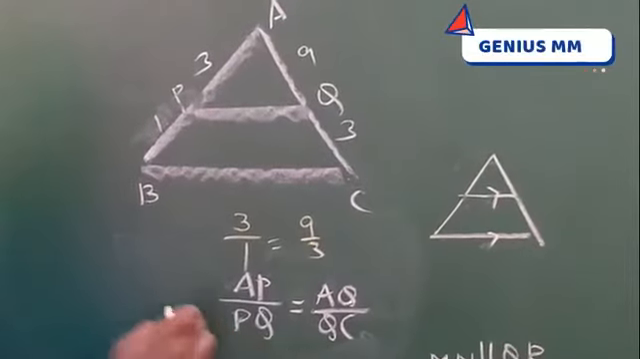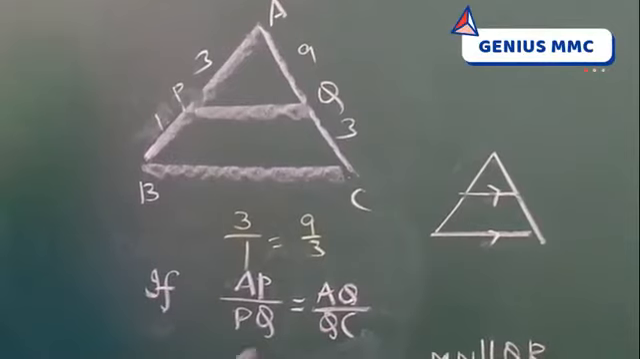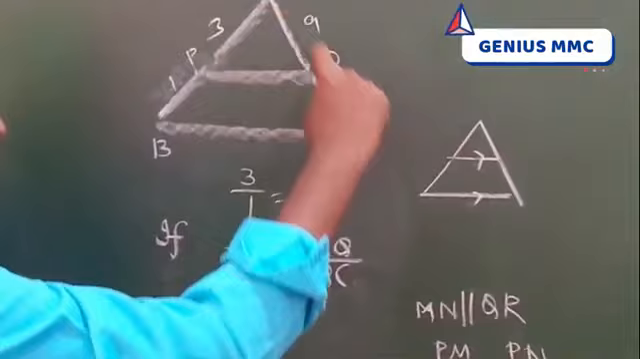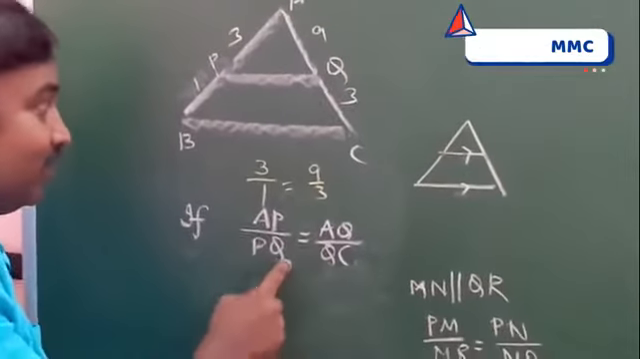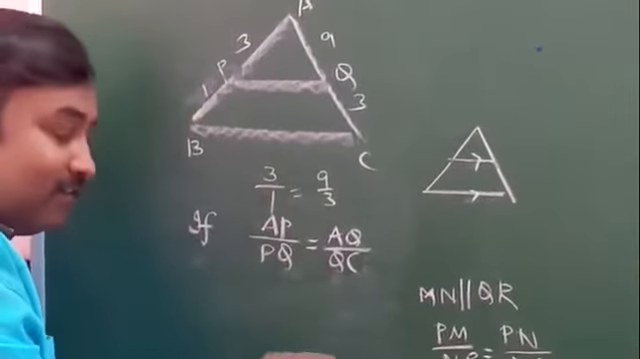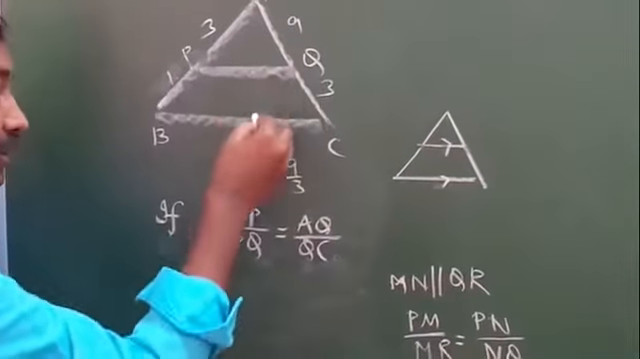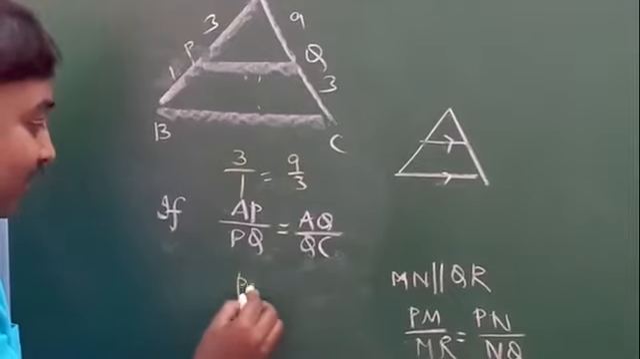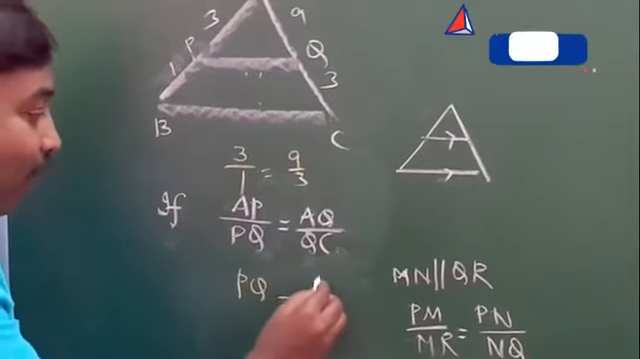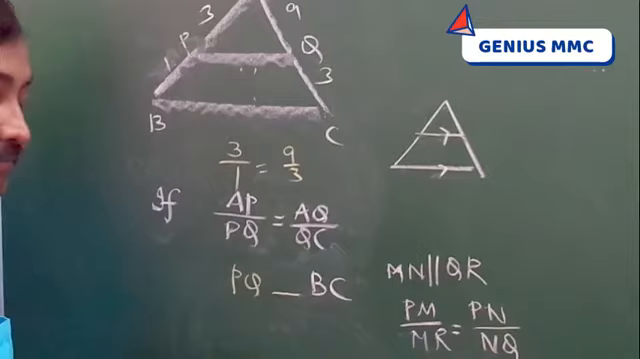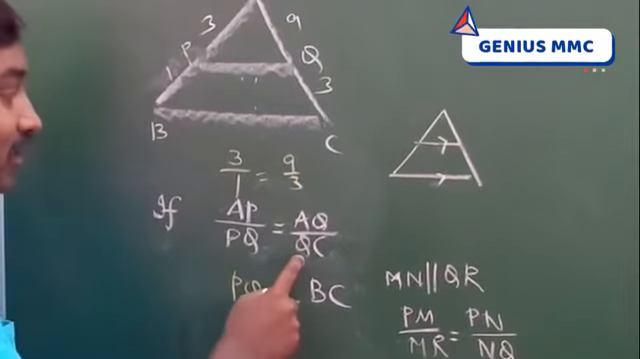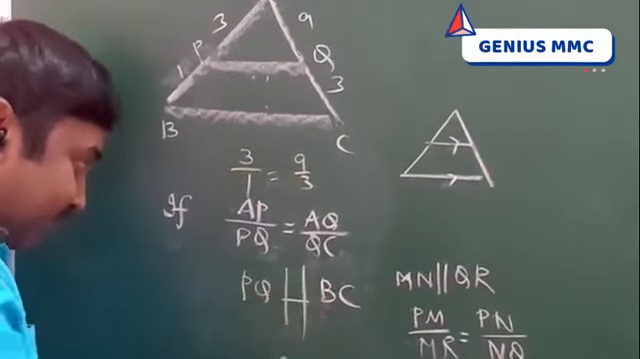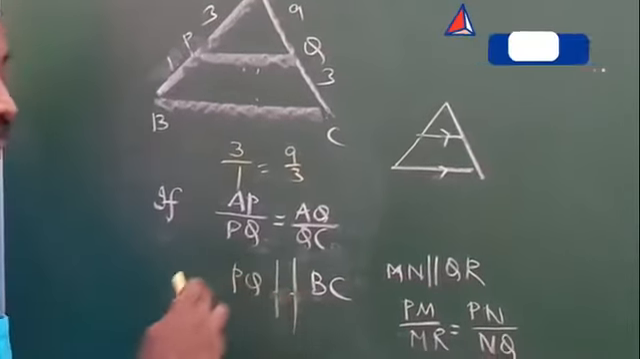Then what happens? Sides are proportional. The line divides the two sides in the same ratio. If the sides are proportional, then what is the relation between these two sides? Then this line, which line? PQ, how is it related? Sides are proportional. Therefore, PQ is parallel to BC.